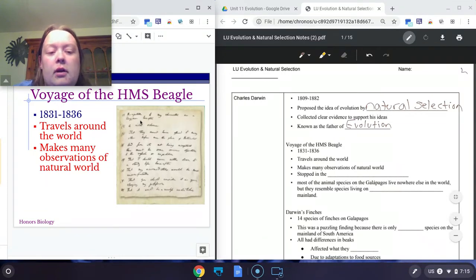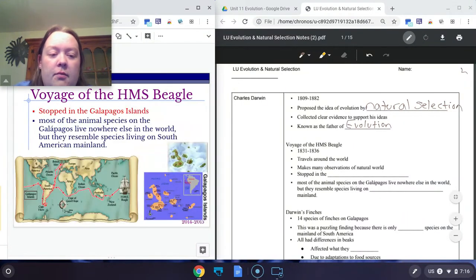So Darwin, again known as the father of evolution, got most of his data from experiments he did when he traveled around the world on his boat, the HMS Beagle. He made many observations about the natural world and organisms while on his journey. However, most of his data about evolution came from his stop in the Galapagos Islands. So he sailed all around the world, and most of his information was collected in the Galapagos Islands.